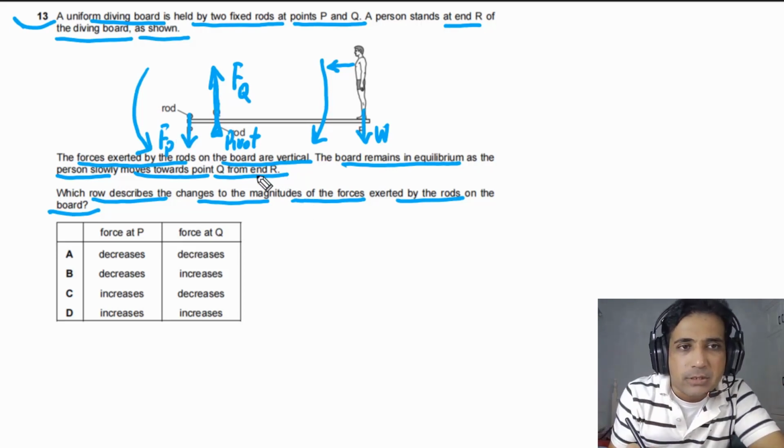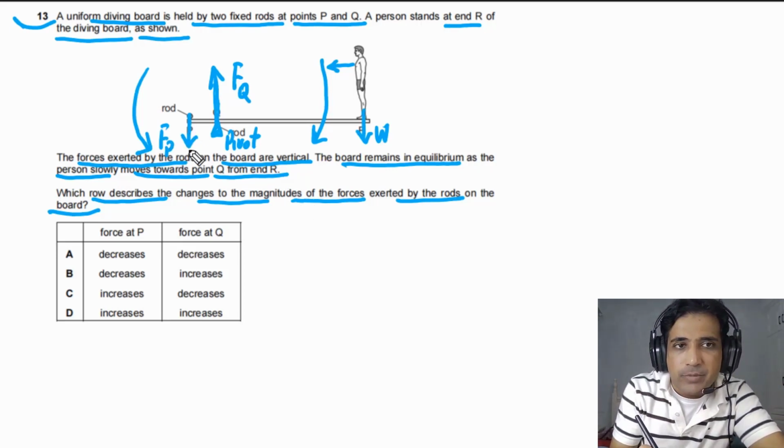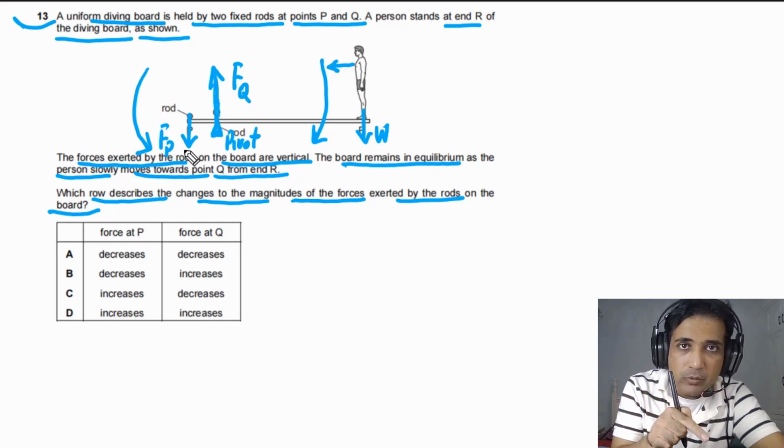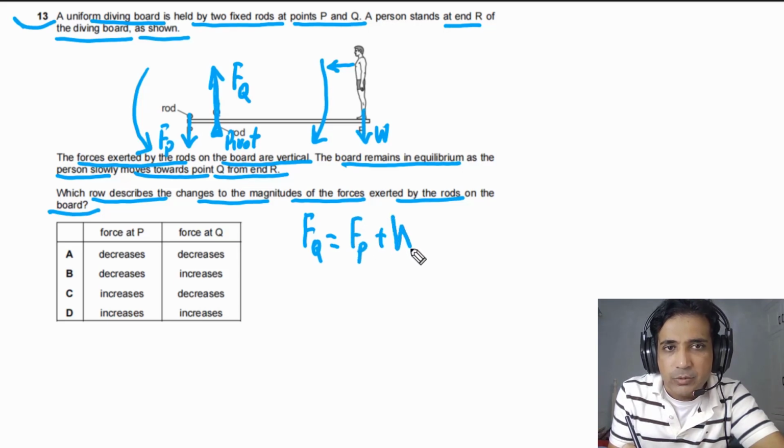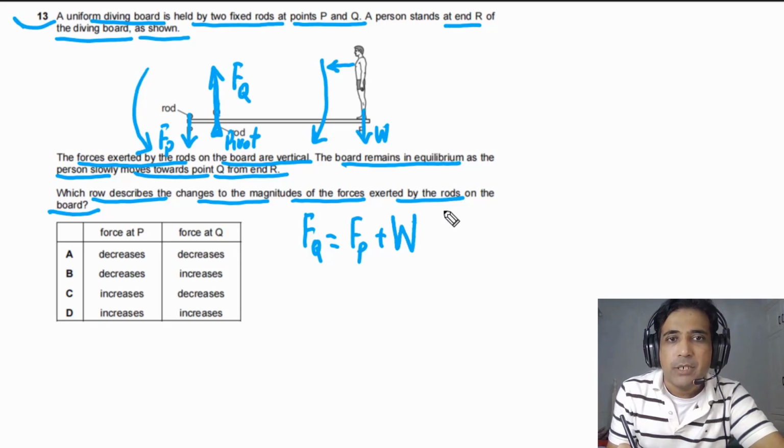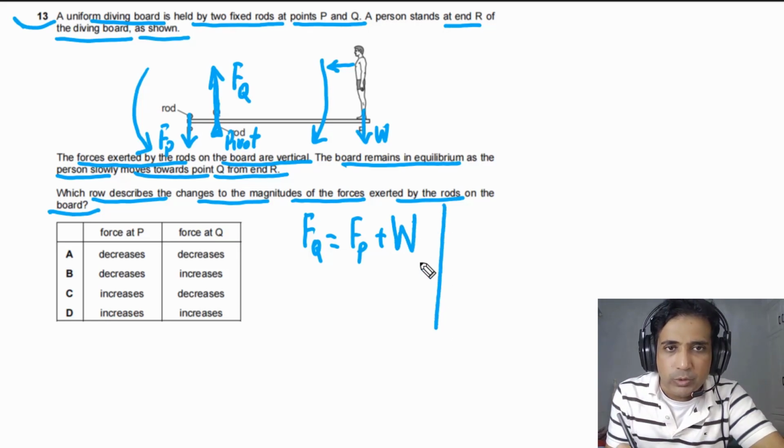So that's the reason the force at P has to be down, means the force by the rod on the diving board has to be acting downwards. And in this case we can also say that FQ has to be equal to FP plus the weight of the person. So this is one equation we can write down.